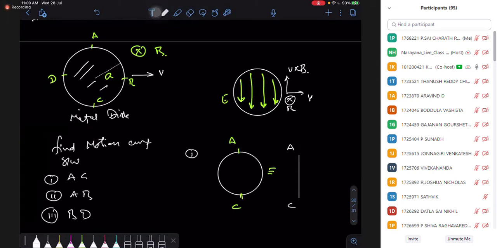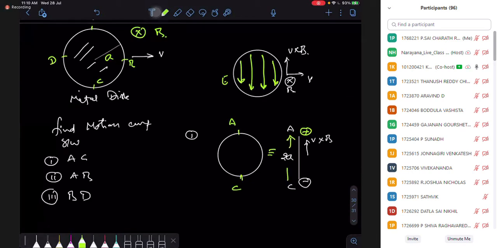My V cross B is in the direction of C to A, and the length is my diameter, since AC is the diameter. This side behaves as the negative terminal, that side as the upper terminal, and the length goes from C to A.